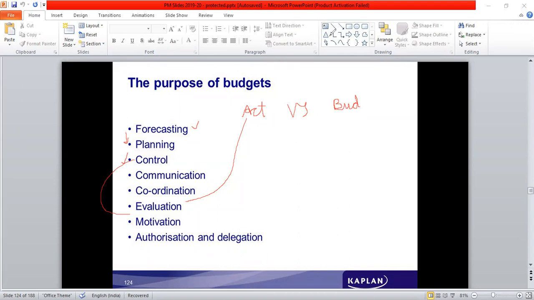Then, to take the decisions for preparation of plans and all, authorization, authority is given to managers at various levels. The responsibilities are delegated, based on which they take decisions. And after that, of course, they are also held responsible on evaluation if there are any deviations. If the plan is not appropriately implemented, then they would also be held responsible. So this is the purpose of budget.